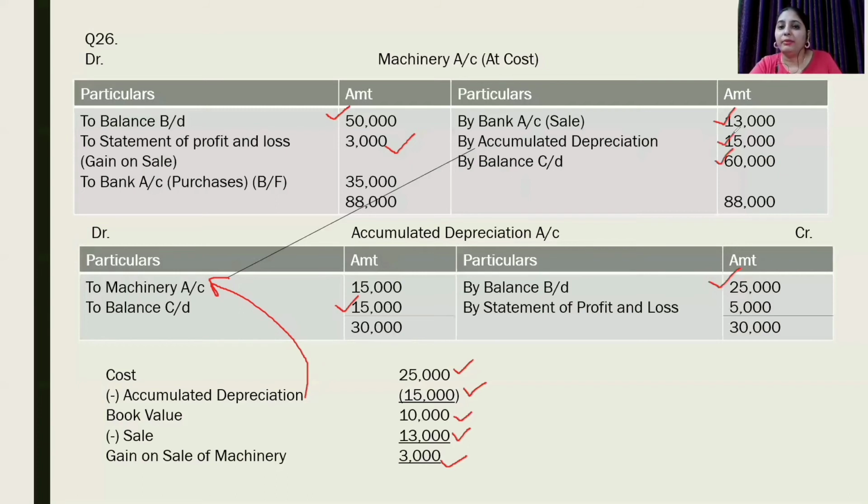As earlier discussed, we are given opening balance and closing balance of accumulated depreciation account, also total depreciation on assets sold. So balancing figure will be current year depreciation. This is the depreciation that we have to add while calculating cash flow under operating activity.